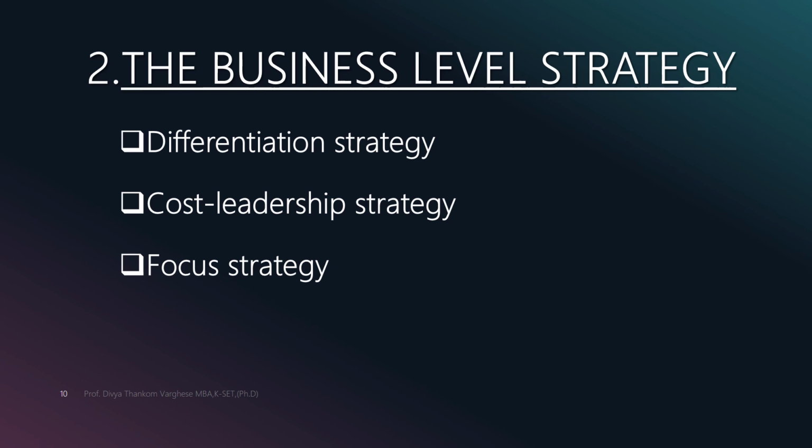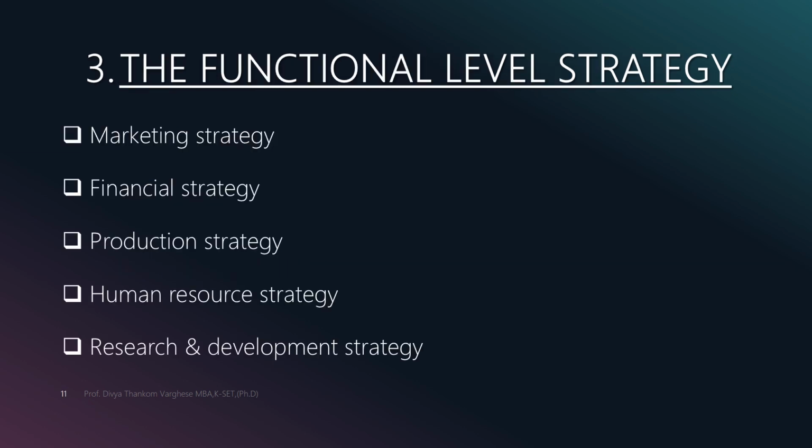It attempts to maximize the sales by minimizing the cost per unit. So, low cost may be achieved through efficiencies in production, product design, distribution channels, and similar means. The last one is a focus strategy. An organization targets its products or services at a specific area such as a geographic location or a customer group. The last strategy is the functional level strategy.